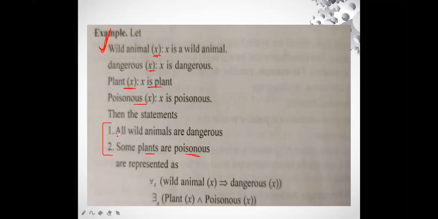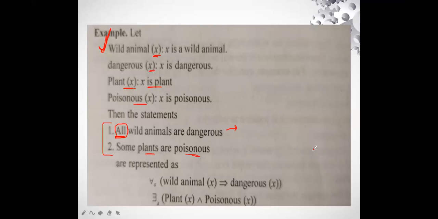In this, you can see there is a word which directly indicates a universal quantifier. Why? Because this clearly states the word all, and it is used for the universal quantifier. So this is clear, that this predicate logic uses a quantifier, and the quantifier is the universal quantifier.